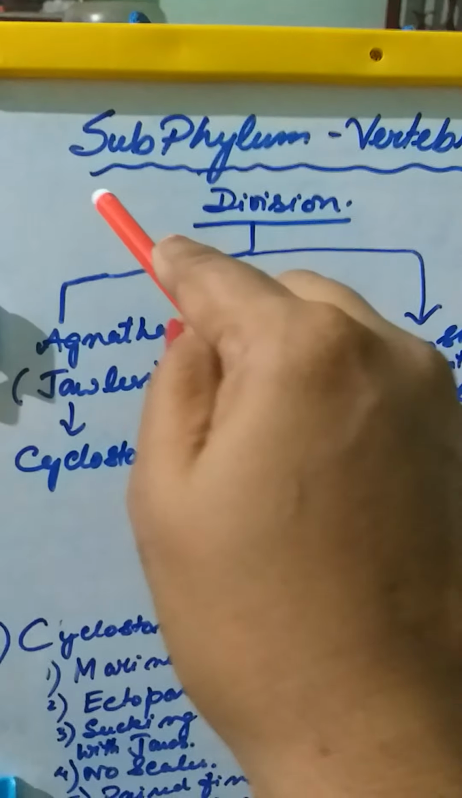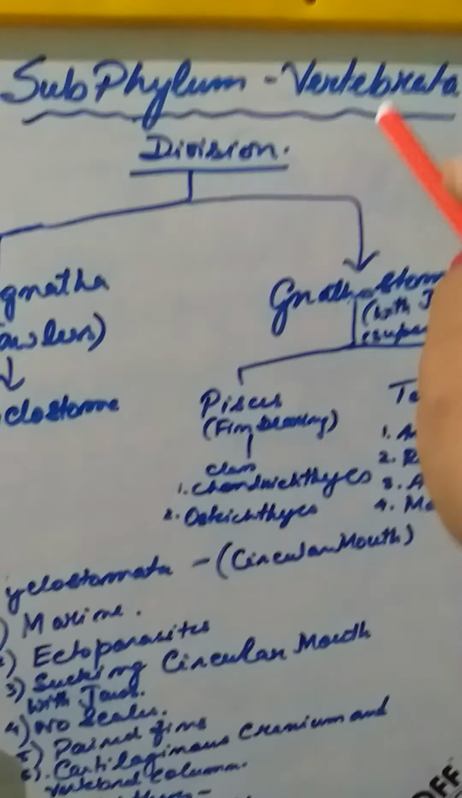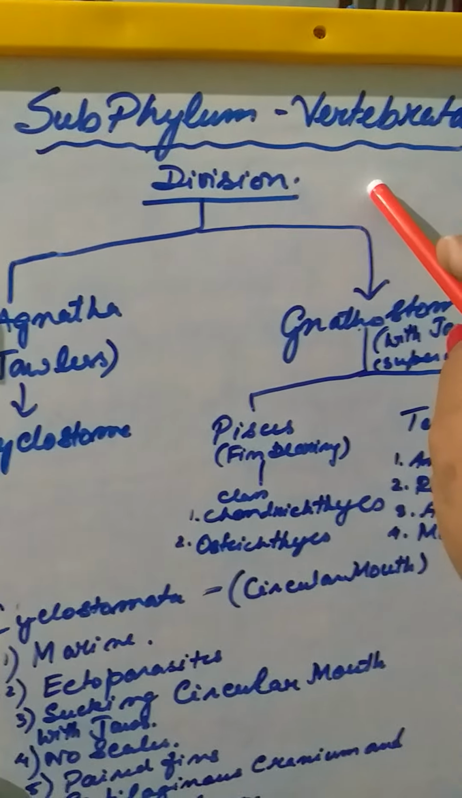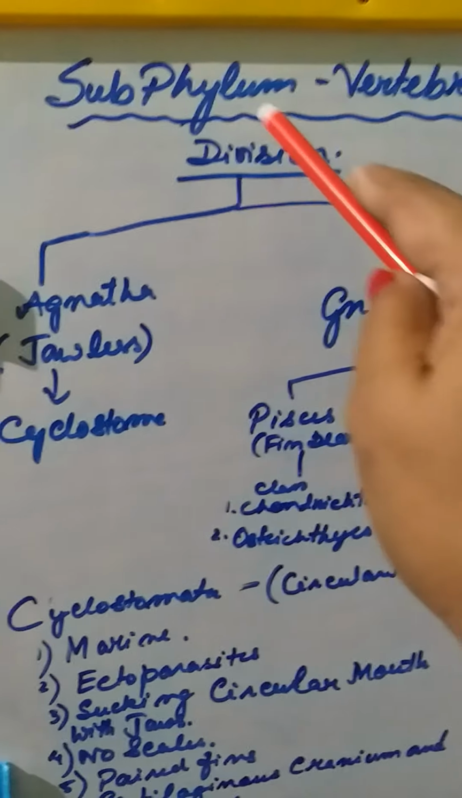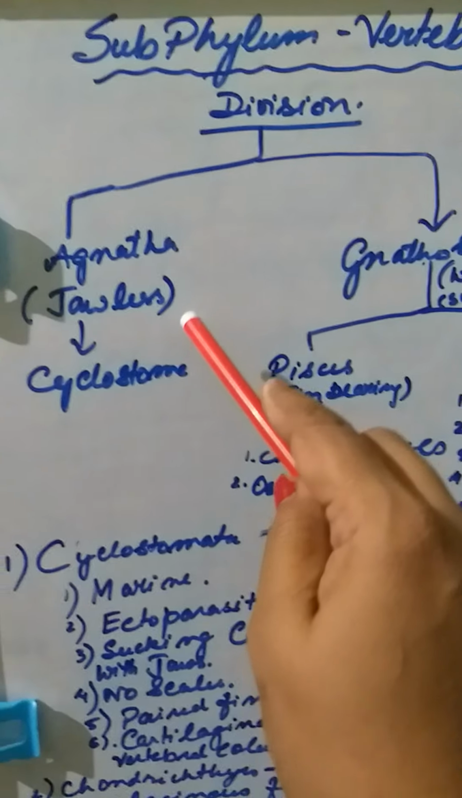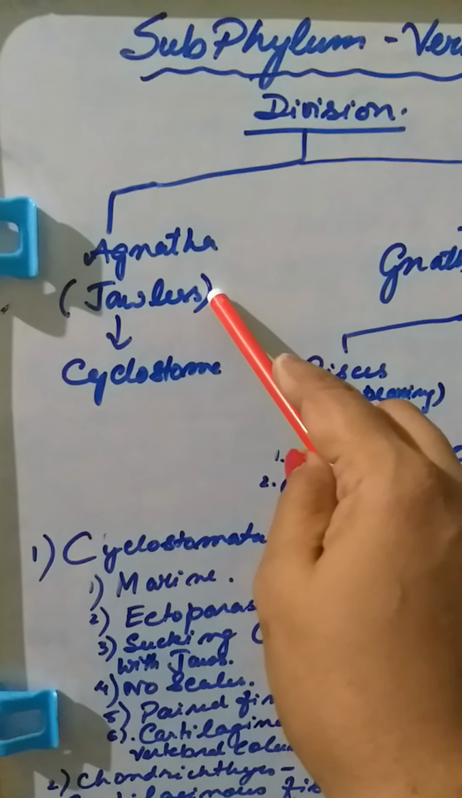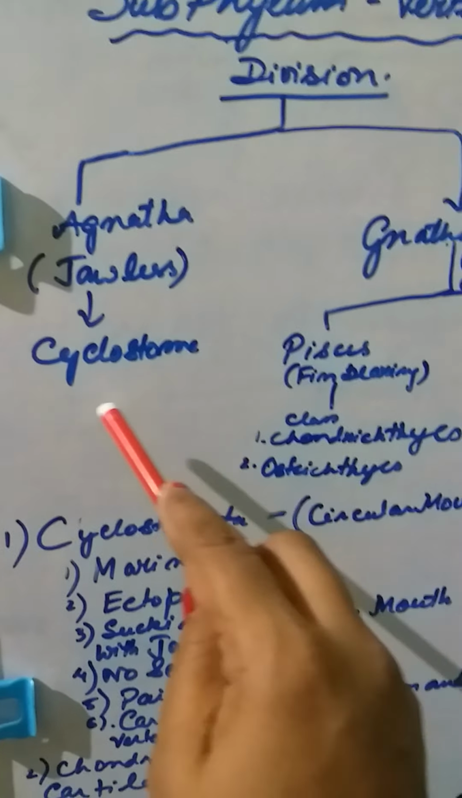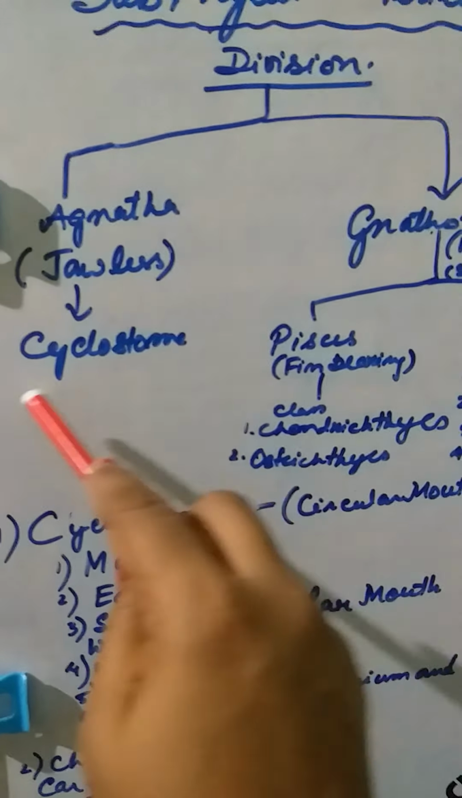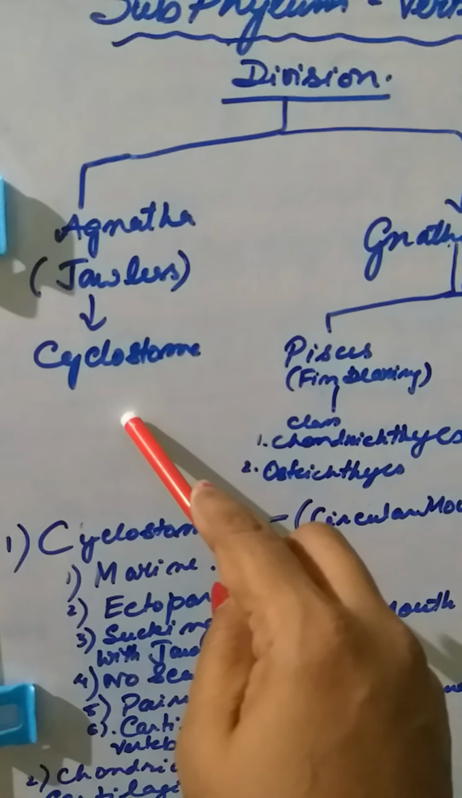We'll be dealing today with the subphylum Vertebrata. Vertebrata means they possess the vertebral column. Now this subphylum has been divided into two broad classes. One is Agnatha, that means they don't have a jaw, jawless, and only one class comes under this, that is known as the cyclostome.